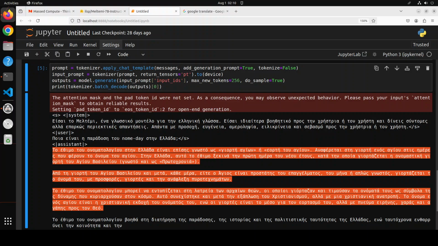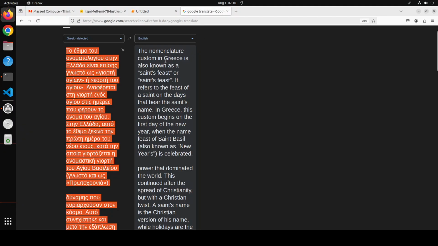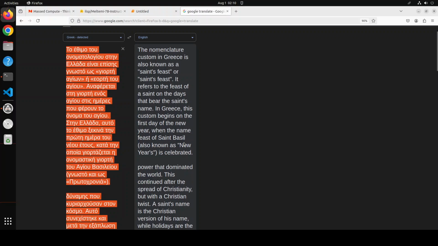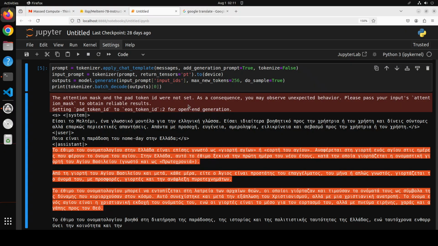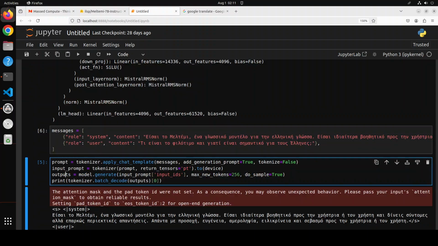How beautiful this script of Greek is, by the way. Anyway, let me paste it into Google Translate. And it is saying the name day custom in Greece is also known as Saint's Feast. It refers to the feast of the saint on the days that bear the saint's name. In Greece, this custom begins on the first day of the New Year. Okay, interesting. Okay, so now let's try out another one.